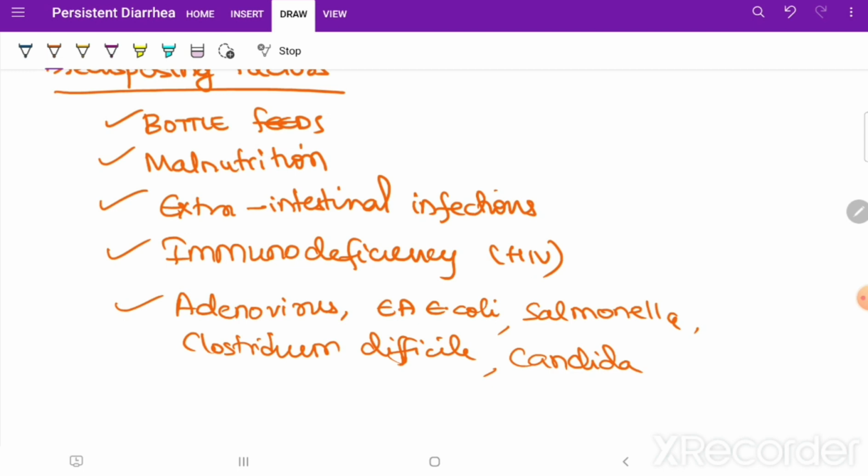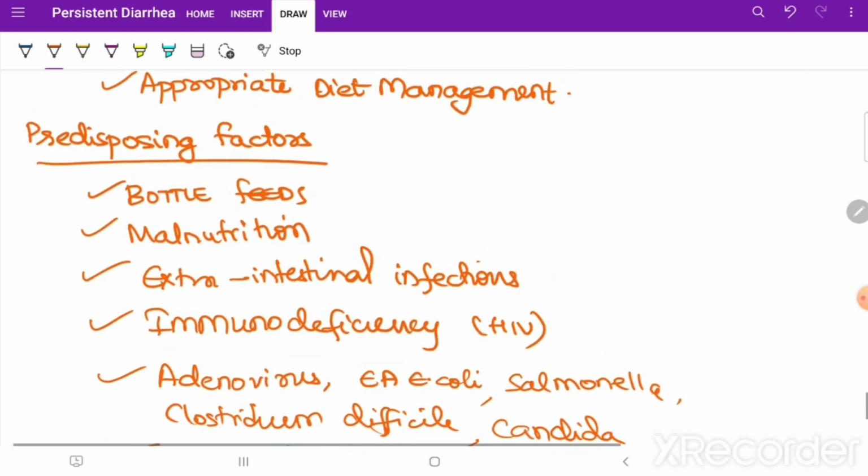So all these things, and apart from this, one last one they say is sometimes there is an empirical use of banned drugs, that can be a predisposing factor.